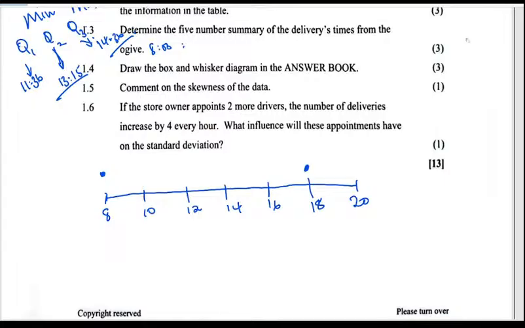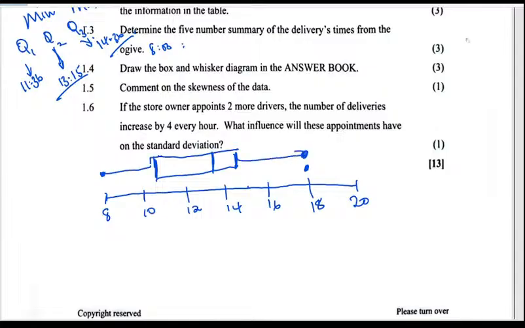You say the minimum, this is the maximum. Our Q1 is 11 something, which is somewhere there. Our Q2 is 13 something, which is somewhere there. Our Q3 is 14.30, which is also somewhere there. Then I'll just have my box drawn, and I'll connect this and that.